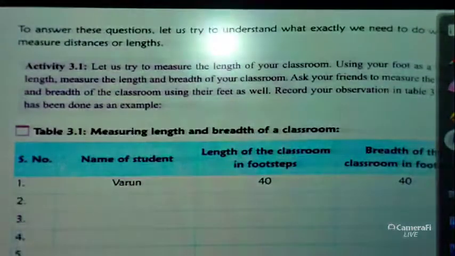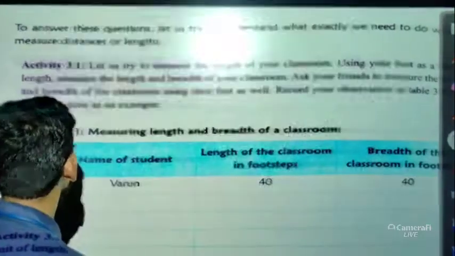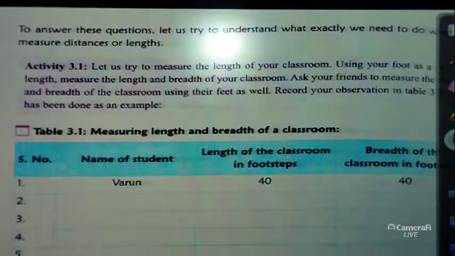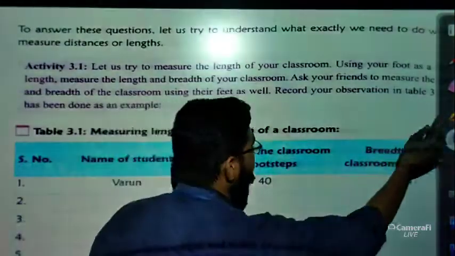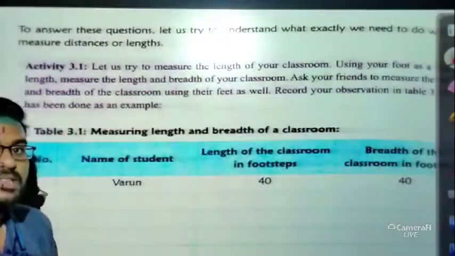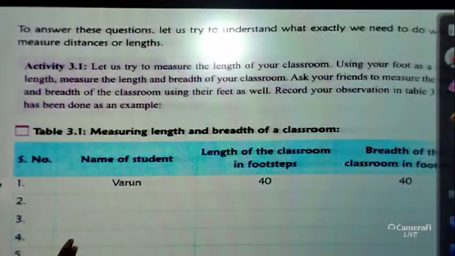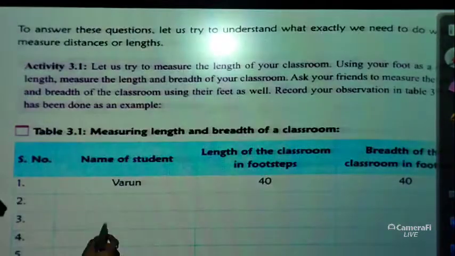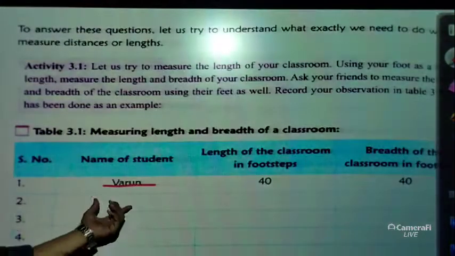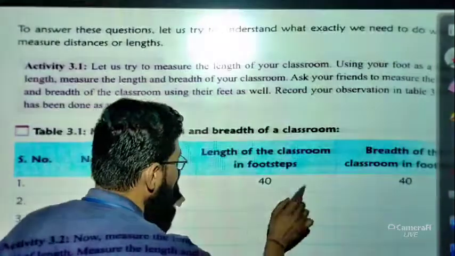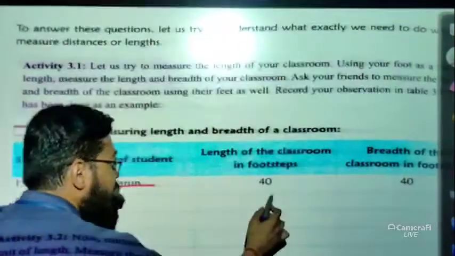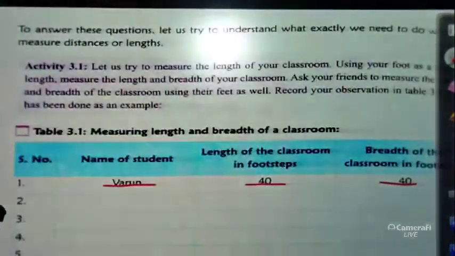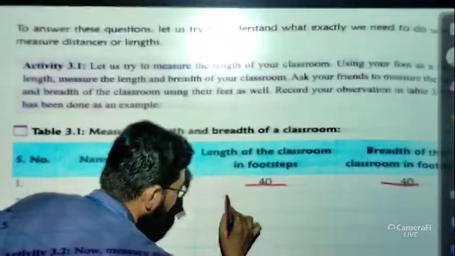So the table is there, an activity is there. What does this activity tell us? You can see here, measuring the length and breadth of a classroom. This is the classroom, and you want to measure its length and breadth. One student is there, Varun. The length of the classroom in footsteps is 40 footsteps, and the breadth of the classroom is also 40 footsteps. So if length and breadth are equal, then we call it a square.